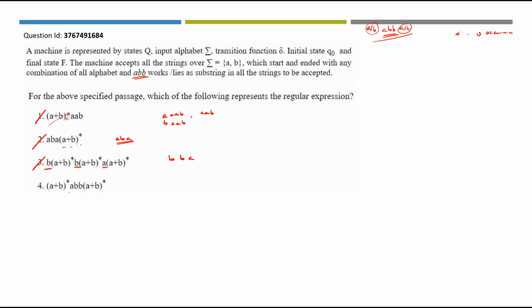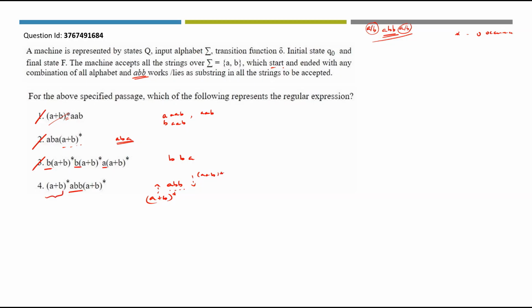Here we have the string ABB. They say ABB lies as a substring. So when this Kleene closure has zero occurrence, the minimum string will be ABB. Before ABB, in the starting, it will have any combination of all alphabets, which we can take as A or B, the Kleene closure that comes in the starting as well as that comes in the ending.